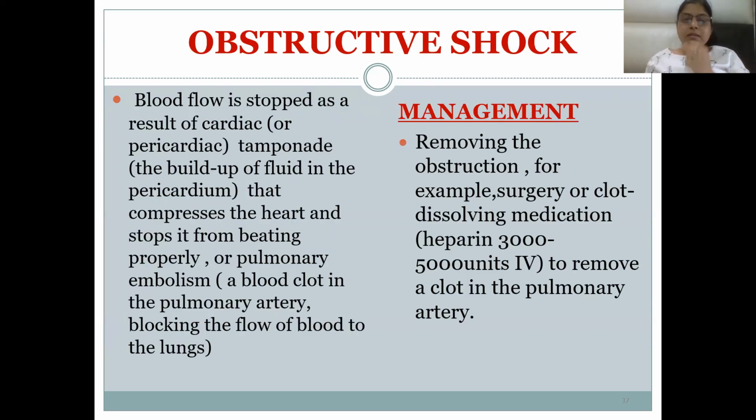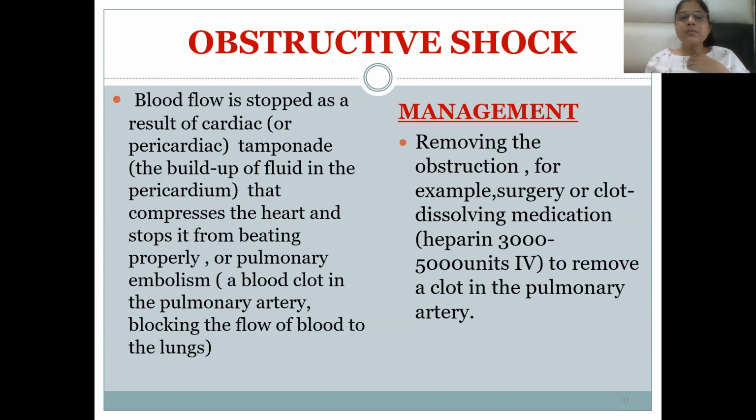Obstructive shock is when blood flow is stopped as a result of cardiac tamponade, the buildup of fluid in the pericardium that compresses the heart and stops it from beating properly, or pulmonary embolism, a blood clot in the pulmonary artery blocking the flow of blood to the lungs.